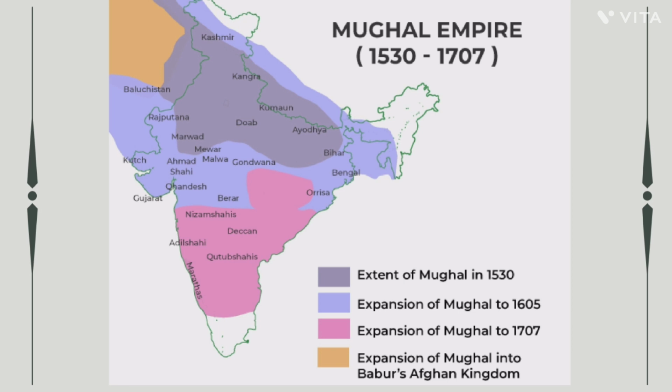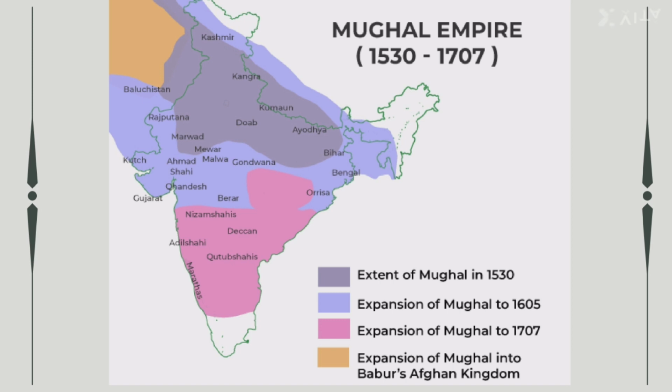Humayun extended his empire more into Indian territory. Now, the third ruler is Akbar, who extended his empire till 1605 and has almost covered the majority portion of it. Likewise, if we see, it's almost half of the Indian territory.